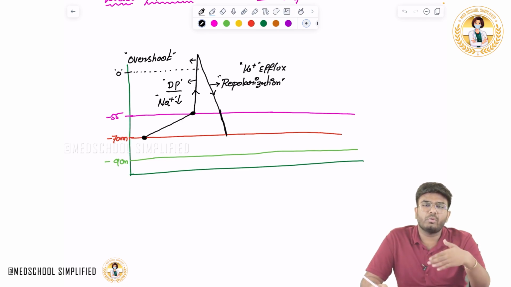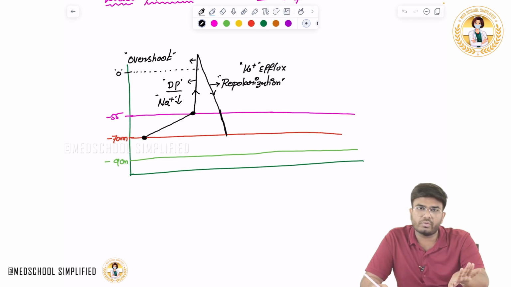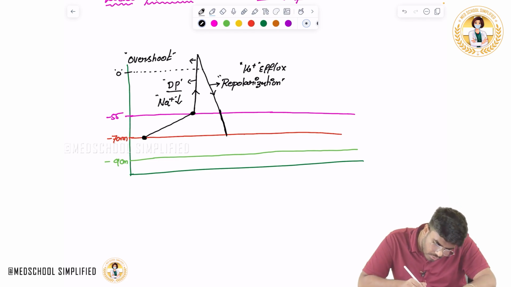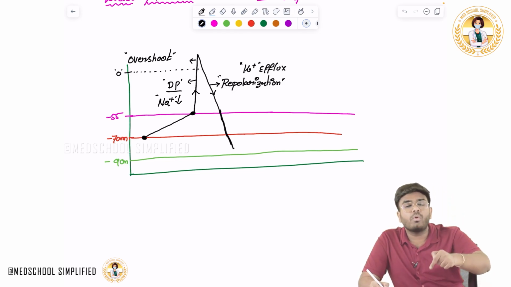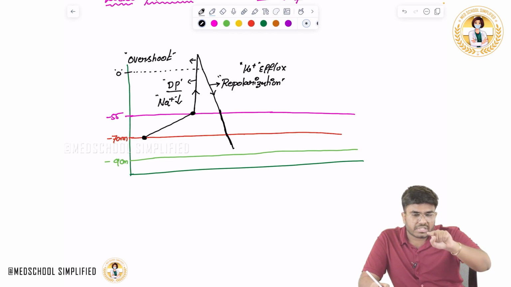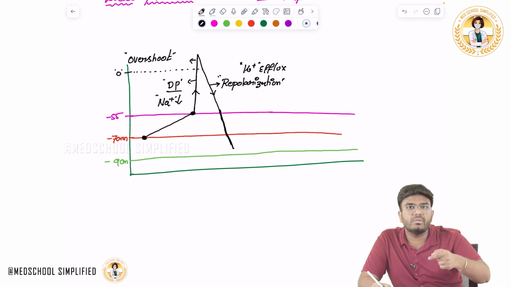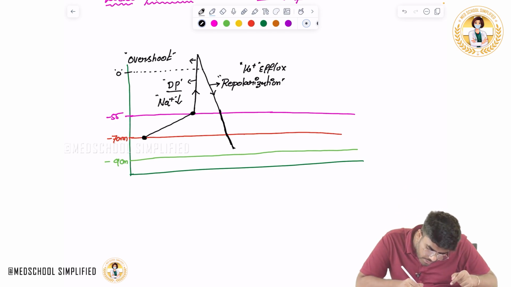So potassium keeps going out, even more potassium goes out, and that's why the membrane is getting more and more negative. From the resting membrane potential of minus 70, it keeps coming down, ultimately becoming near minus 90.